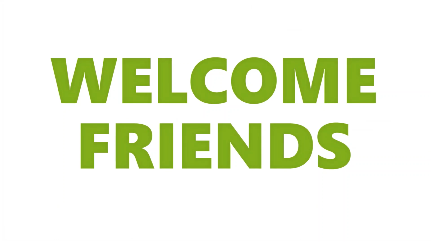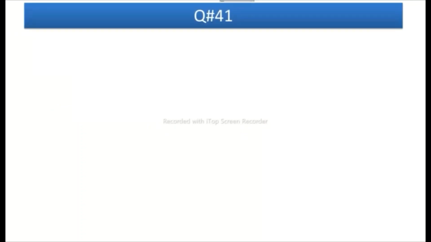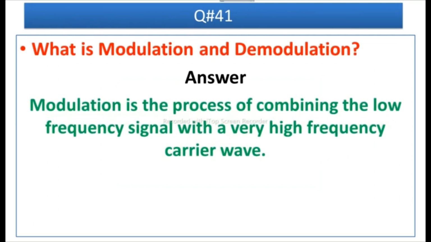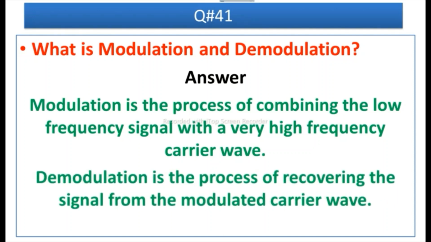Question number 41 is, what is modulation and demodulation? Answer is modulation is the process of combining the low frequency signal with a very high frequency carrier wave, and the demodulation is the process of recovering the signal from the modulated carrier wave.